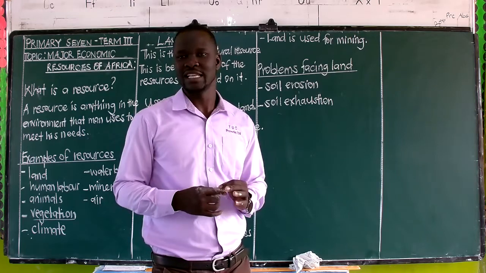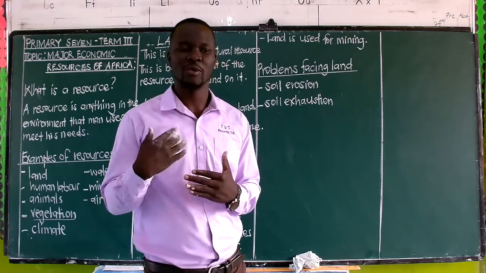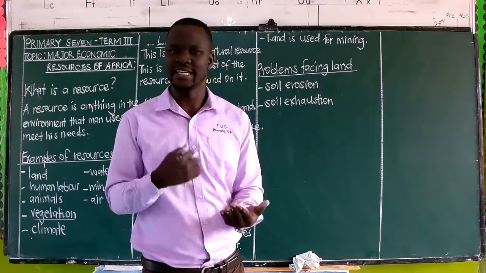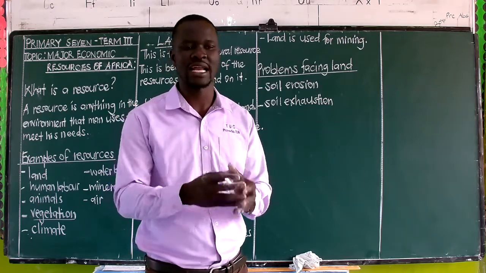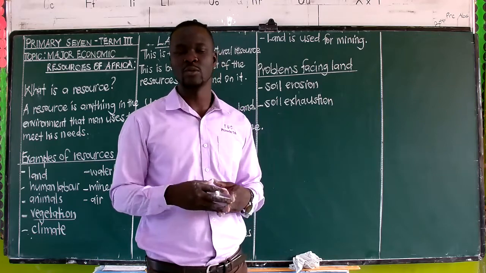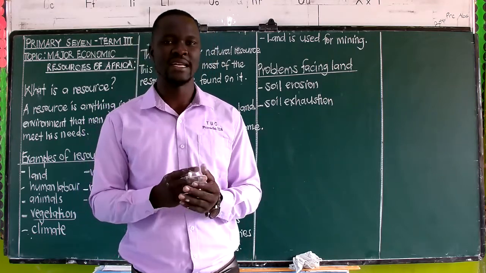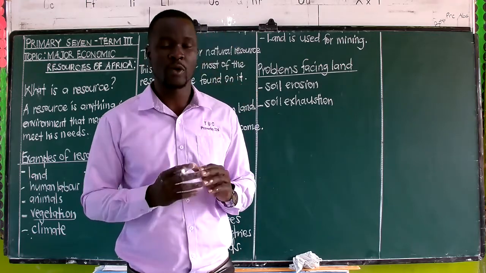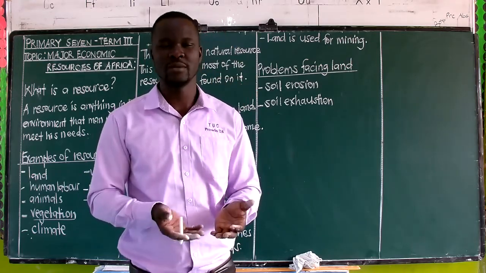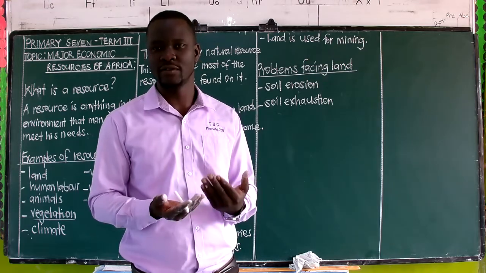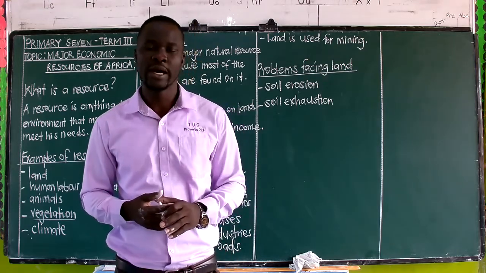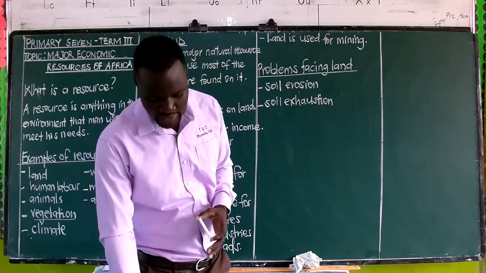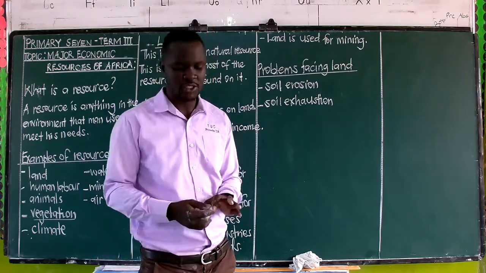So it means that even land, when people keep on using that land, maybe growing crops year after year, season after season, without allowing that land to rest, that is what we call bush fallowing. You will find that the land becomes tired, and time will come when people grow their crops, the land will not be able to bring out enough or good yields. Why? It's because the land is tired of bearing the vegetation.